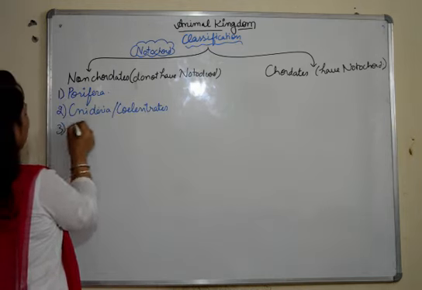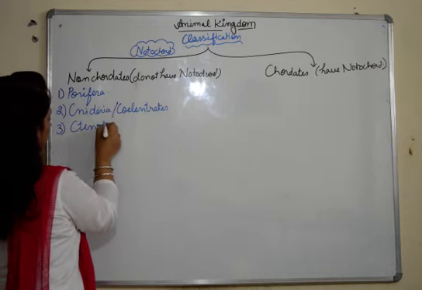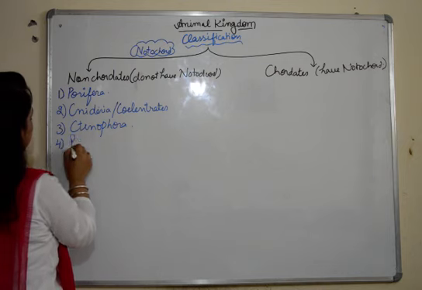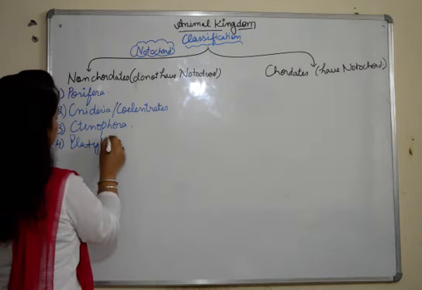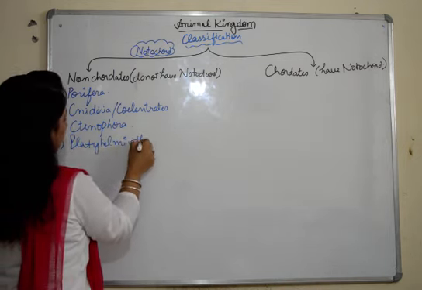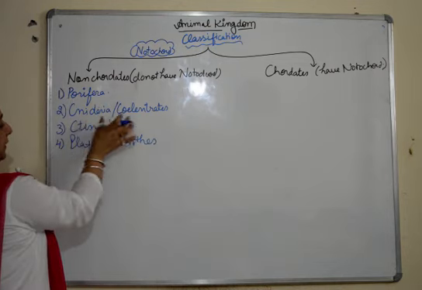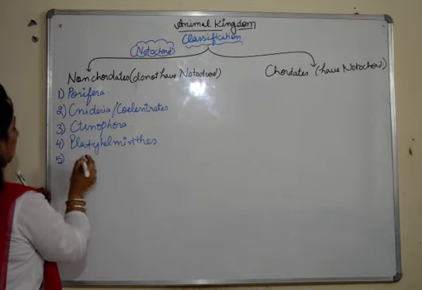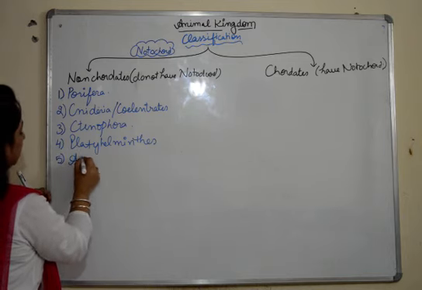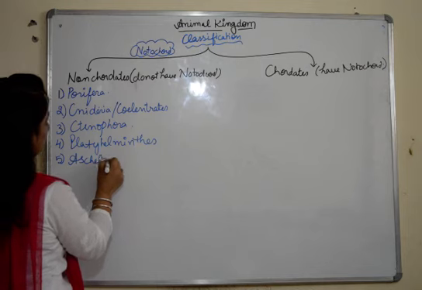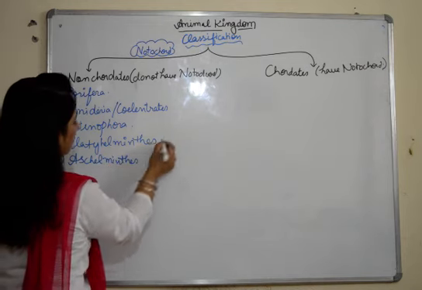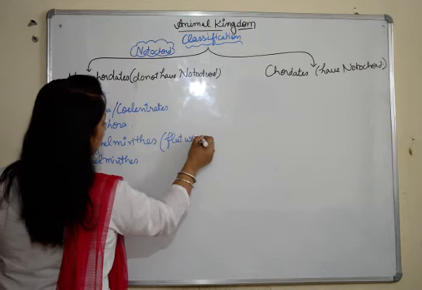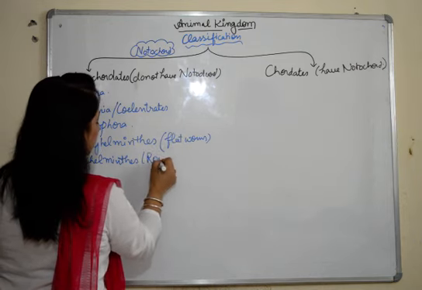Then we have Ctenophora, Platyhelminths, Aschelminths. Platyhelminths are flatworms, and Aschelminths are roundworms.